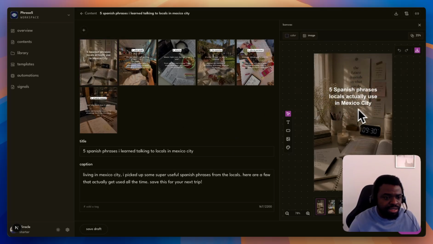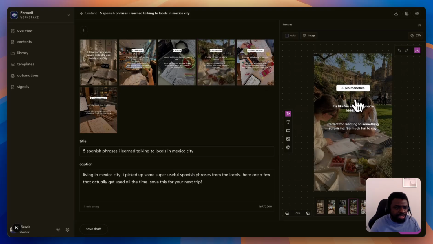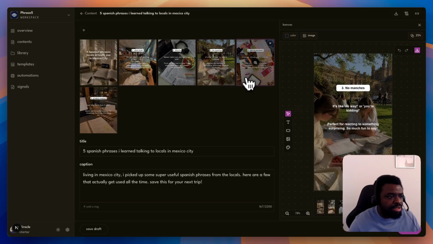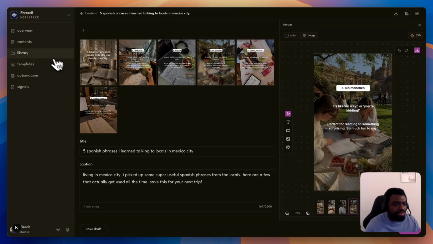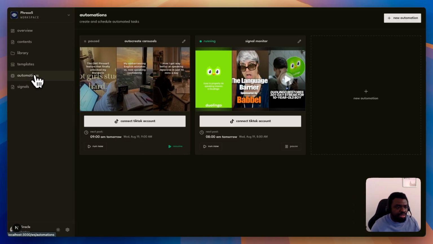This is a mini canvas, and you can edit whatever thing you don't want here, the background, the text, and every other slide here. The good thing about these images is that you can get some of them from Pinterest, or you can upload your images or collection to the library, and you can always use them in the automation.